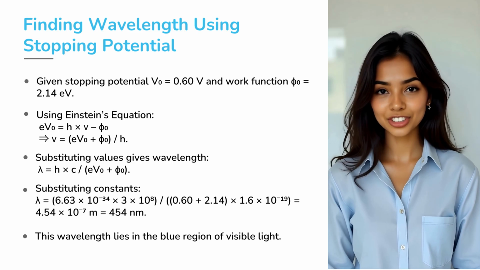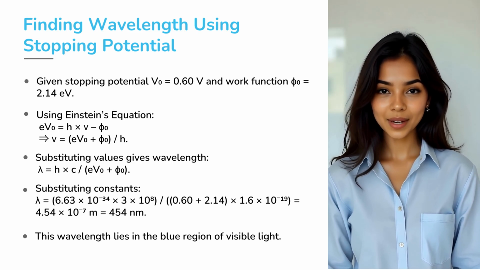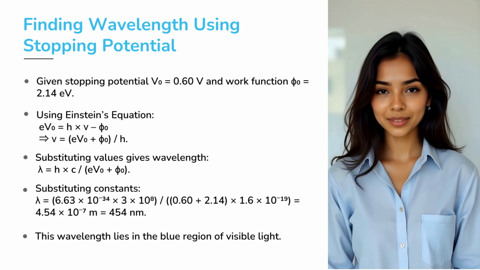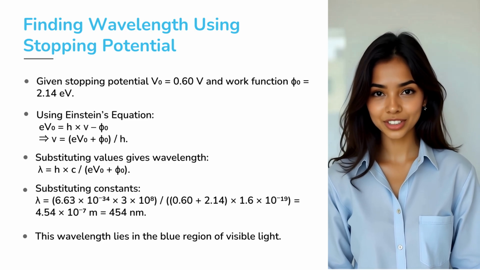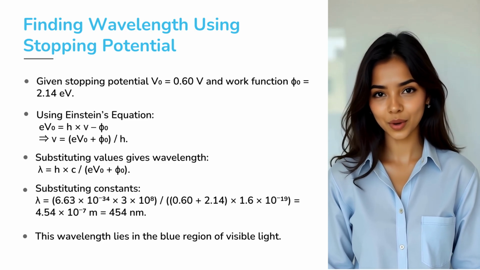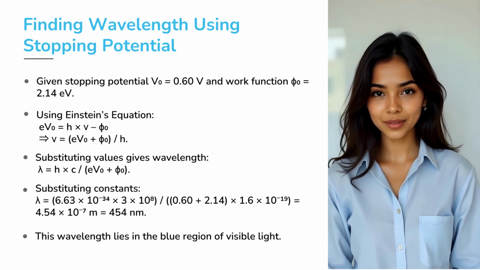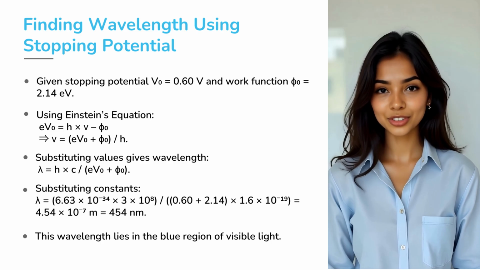Now let's substitute. h equals 6.63 times 10 to the power minus 34. c equals 3 times 10 to the power 8 meter per second. V naught equals 0.60 volt, Phi naught equals 2.14 electron volt, and 1 electron volt equals 1.602 times 10 to the power minus 19 joule.